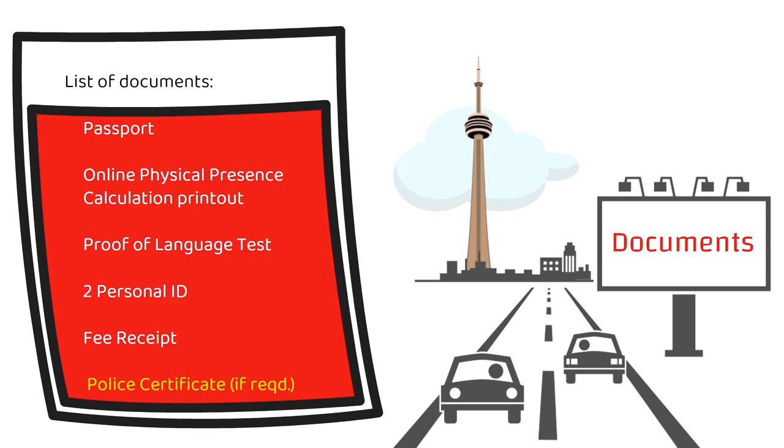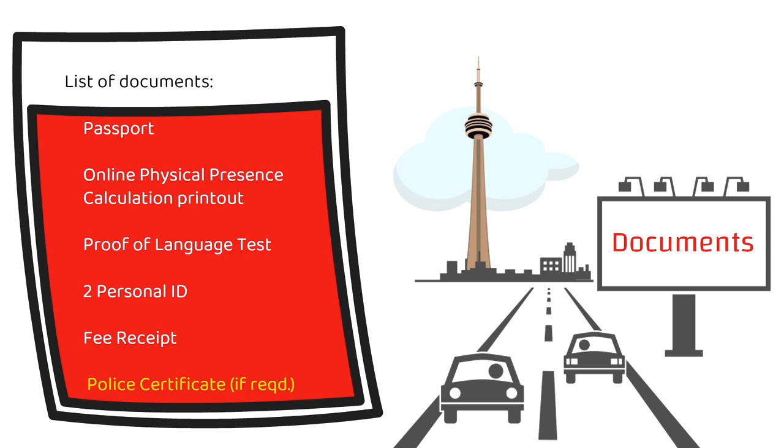And the proof of language test. As I told you earlier, you don't need to go for IELTS or CELPIP or any French test, since there are high chances that you would have already appeared for one of these tests. So the result of that test would work. You don't need to go for a new test. And then the 2 personal IDs: it could be your PR card, your driving license, or any other valid photo ID.